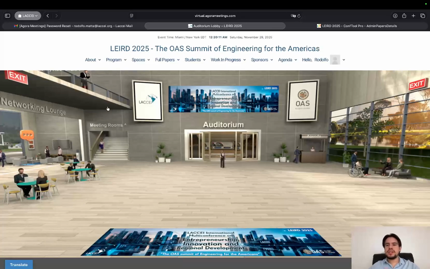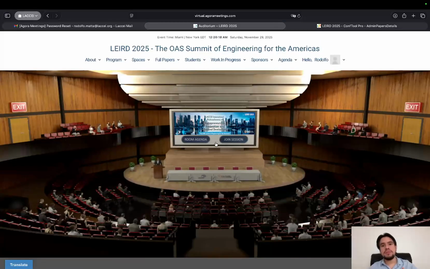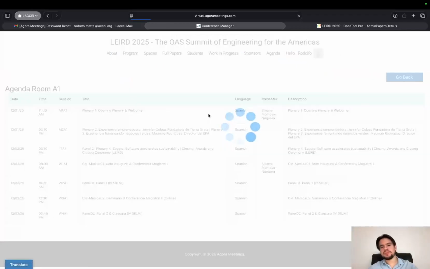Then you can see that I'm taken to this other area. I can go to the meeting rooms or straight to the auditorium. That's where I want to go, so let's go to the auditorium. Now, every page on this system will have two buttons. One is the room agenda, where I can see all the sessions that are happening in this room, and another is the join session, where I will be able to enter the meeting once it starts. So let's go to the room agenda.